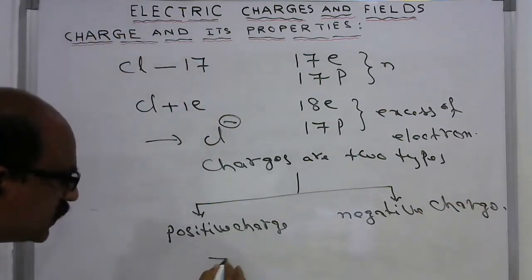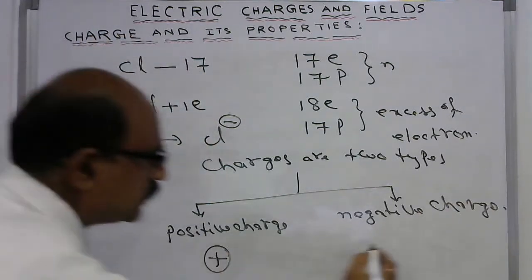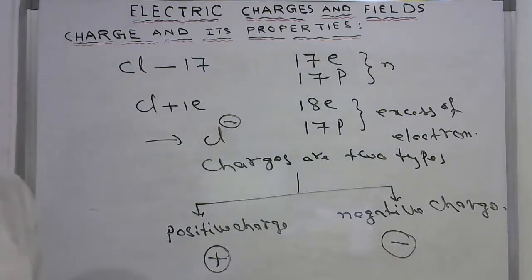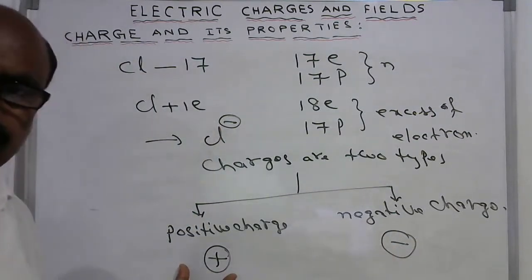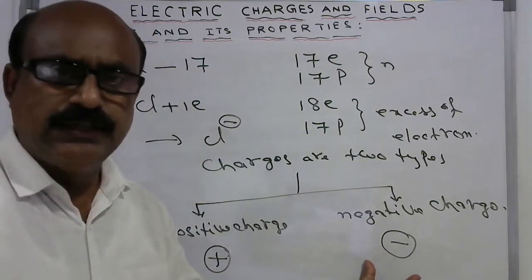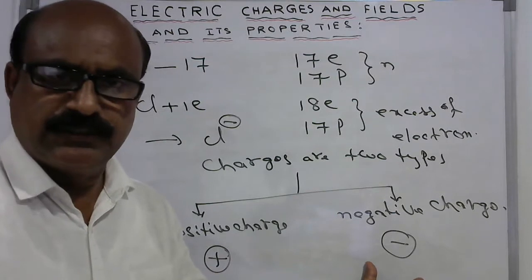See, the positive charge is denoted with plus and the negative charge is denoted with minus. So the deficiency of electrons leads to positive charge, and the excess of electrons leads to negative charge.